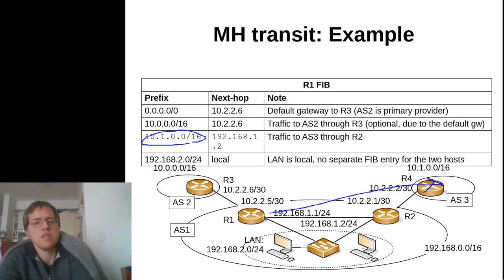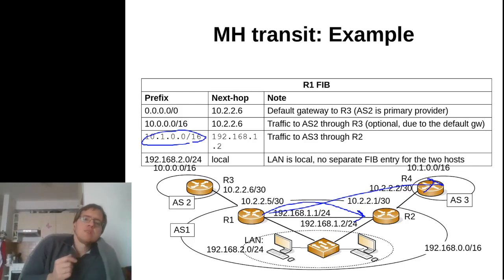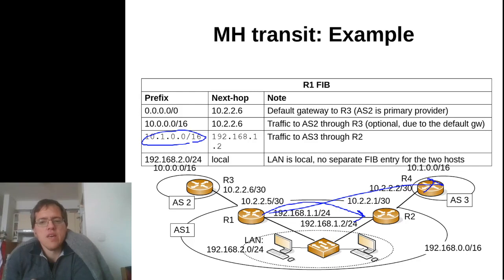But of course, in this case, the next hop is an internal route, because we'll need to use R2 to actually reach AS3, and this creates all sorts of interesting problems. The internal route is provided by the interior gateway, the intra-domain routing protocol, and the external route is provided by the inter-domain routing protocol, and these two will need to integrate nicely to get consistent routing behavior.